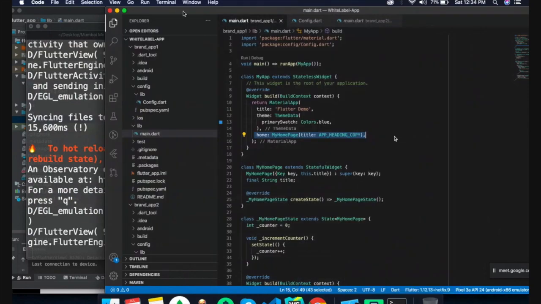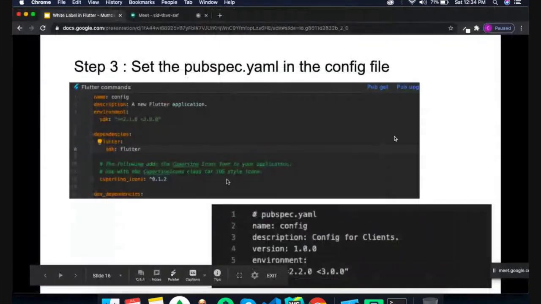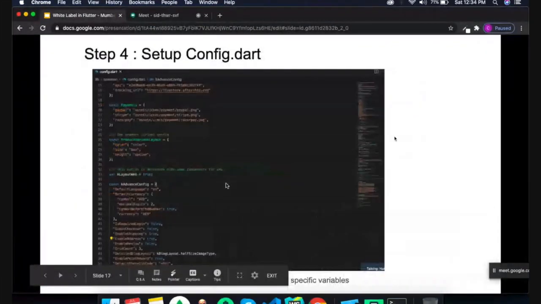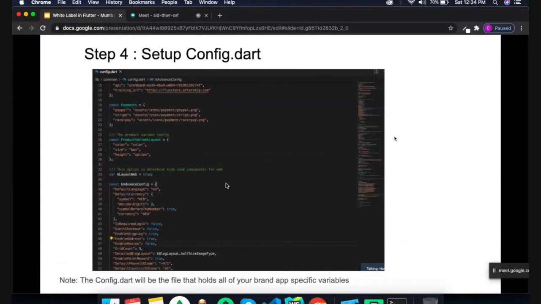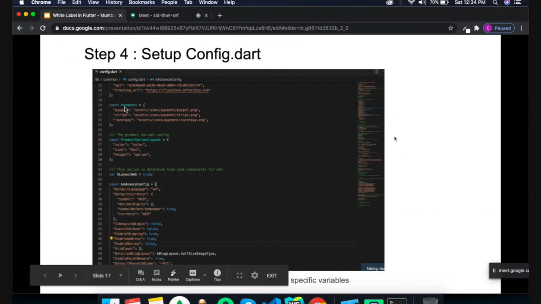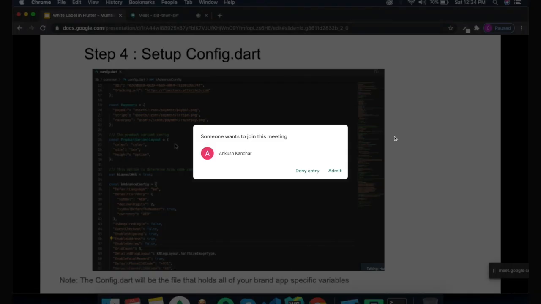So this is the concept of white label, and I have tried to show how we can integrate it in our Flutter application. Here is an example, where I have added a screenshot of my existing Flutter white label application. You can see we have configured many things, like the payment gateway keys for PayPal, Stripe, or Razorpay. Then the product variant layout. If a user needs to change many products, different layouts, different box, height or color quality,